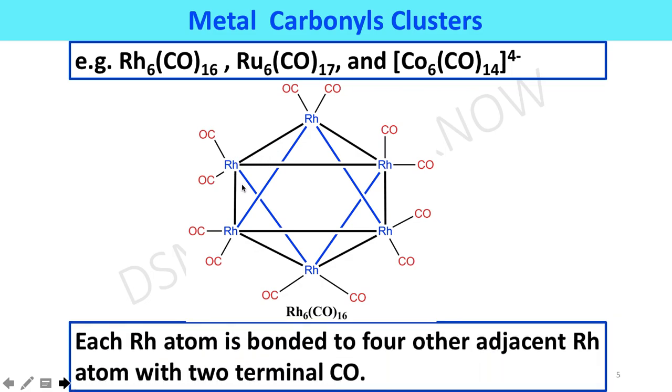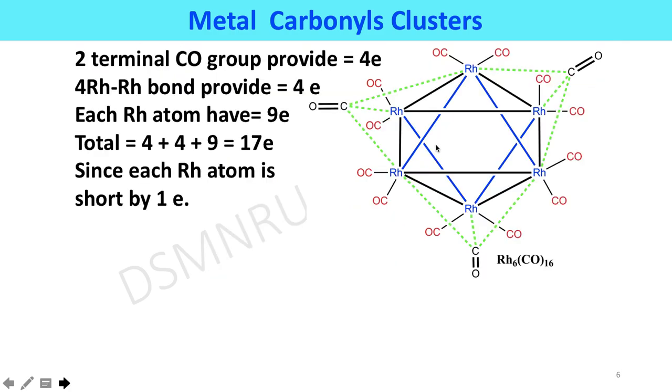Here rhodium atoms are situated at each vertex of the polyhedra. Each rhodium atom is bonded to 4 other adjacent rhodium atoms with 2 carbonyl groups, and in this way the 2 terminal carbonyl groups provide 4 electrons to the rhodium atom and the 4 rhodium bonds provide 4 electrons.